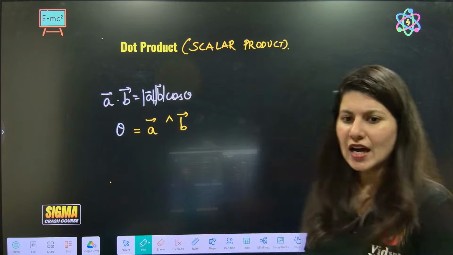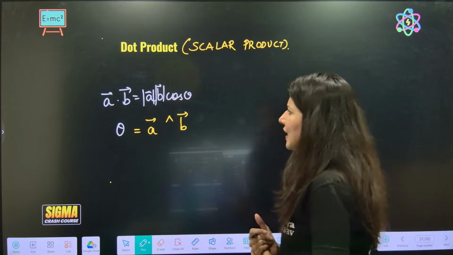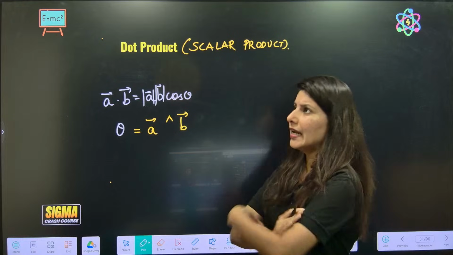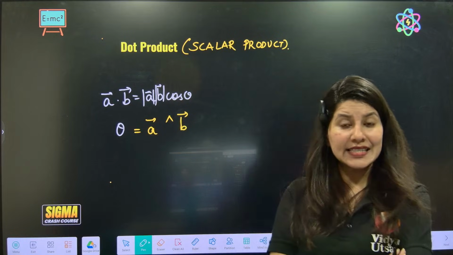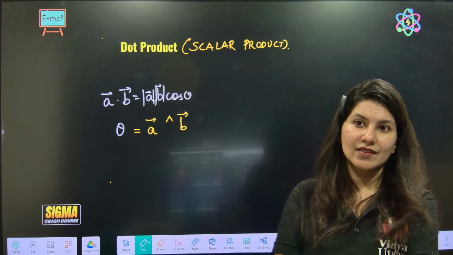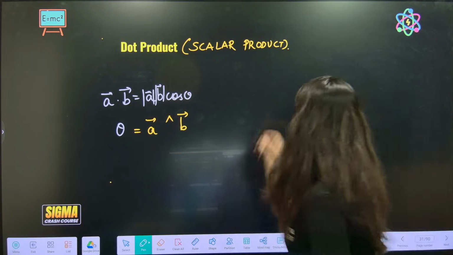Correct. Now let's understand A dot B. When exactly is this going to be positive? When exactly is it going to be negative? When exactly is it going to be 0? So case number 1.